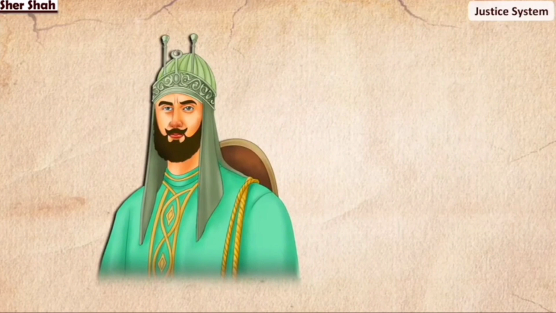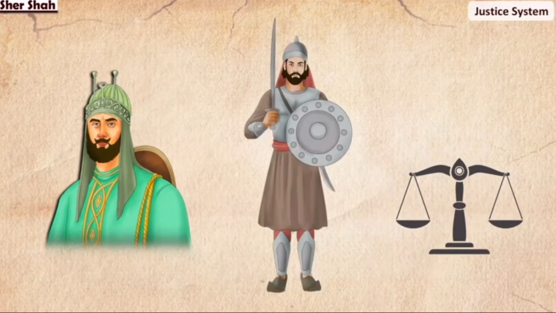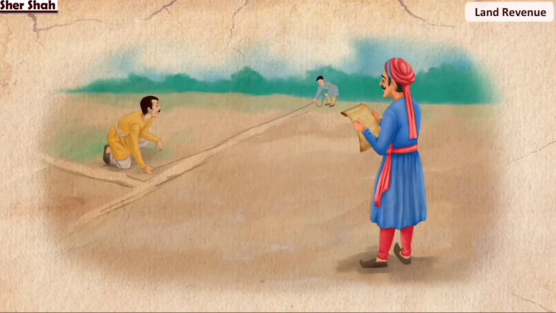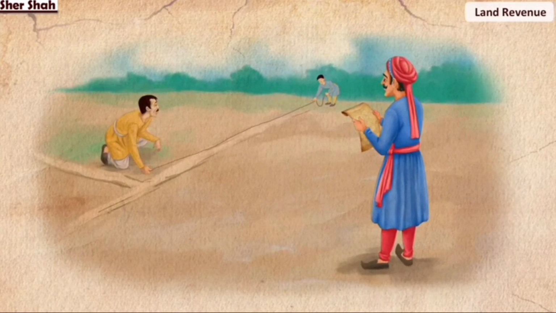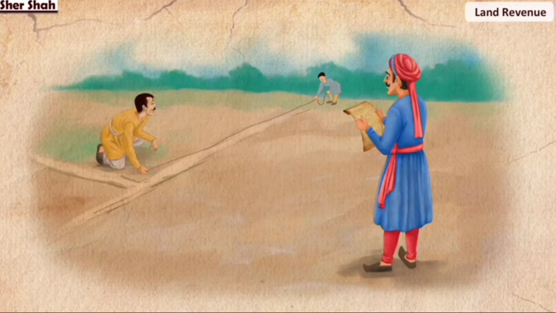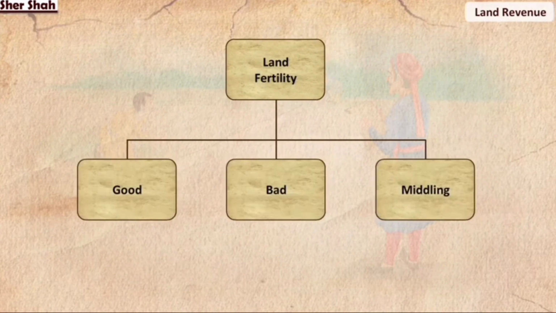Sher Shah believed in upholding justice. He wanted everyone to be treated equally. His justice system announced harsh punishments to criminals to discourage people from committing crime. Sher Shah's land revenue system is greatly admired to this day. He had the land surveyed and measured every year of his rule. The calculation of the average produce was based on the fertility of the land. Based on its fertility, the land was considered good, bad and middling.